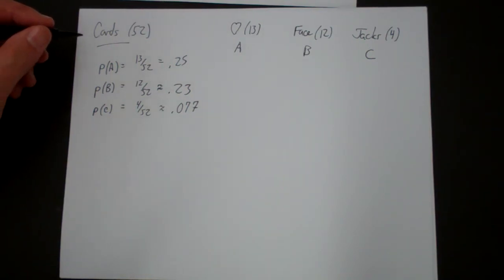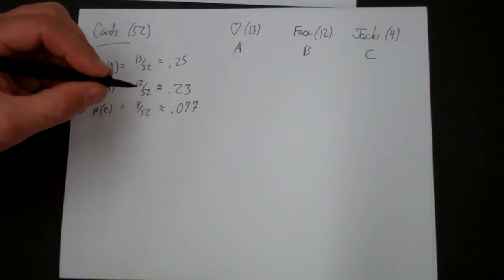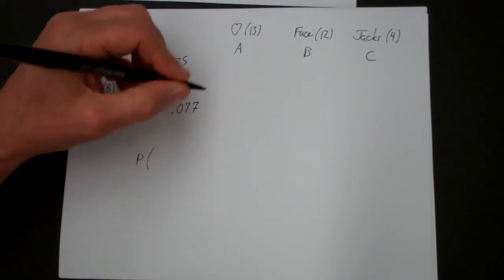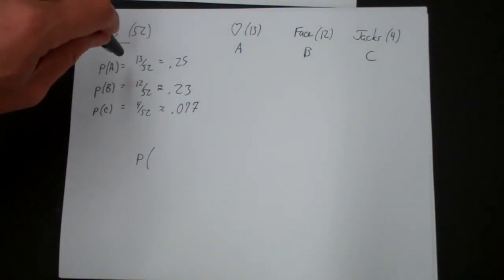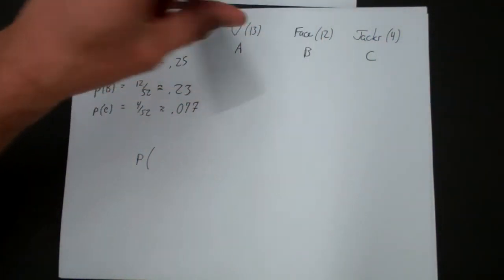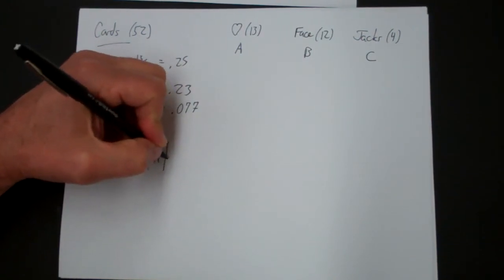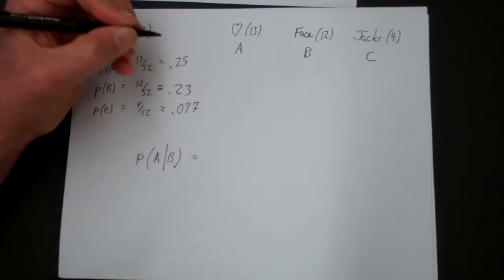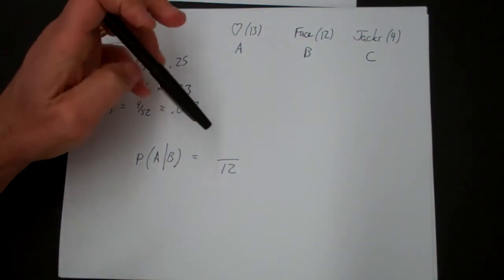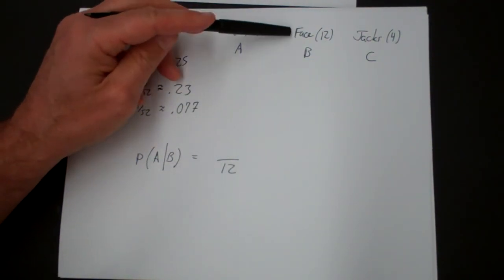And then, let's look at the probability of drawing a heart given that you know it's a face card. Well, then the denominator is face card, so the denominator is 12. And you have to think about how many of the face cards are hearts.